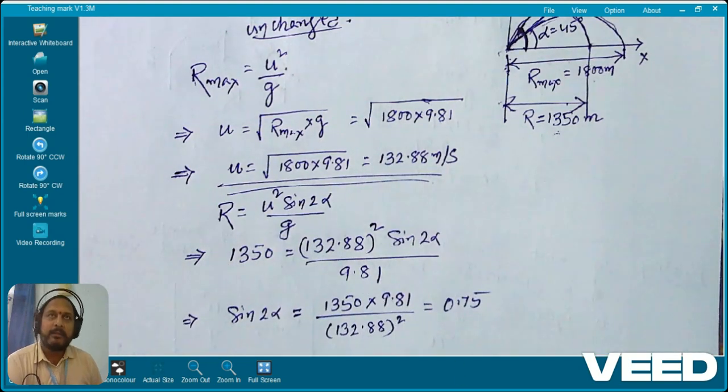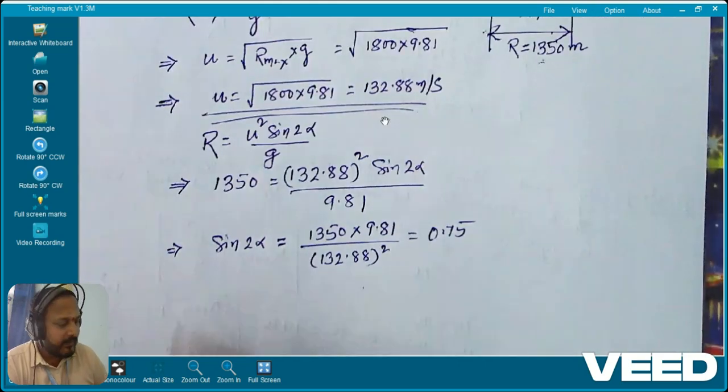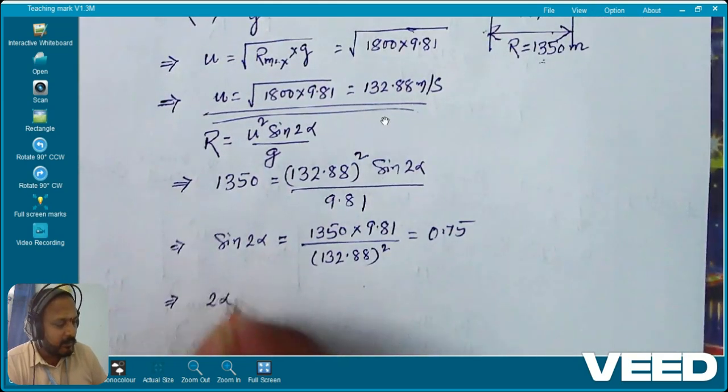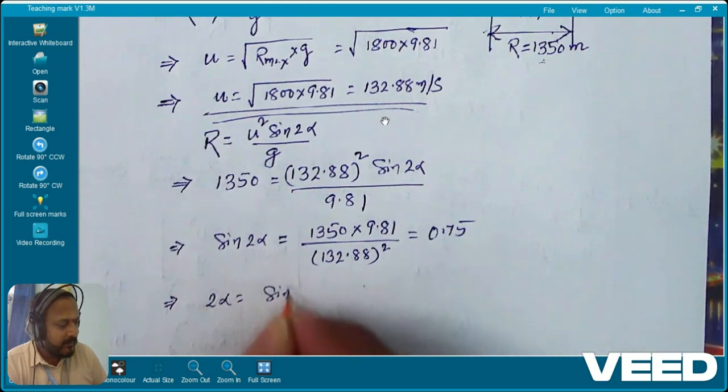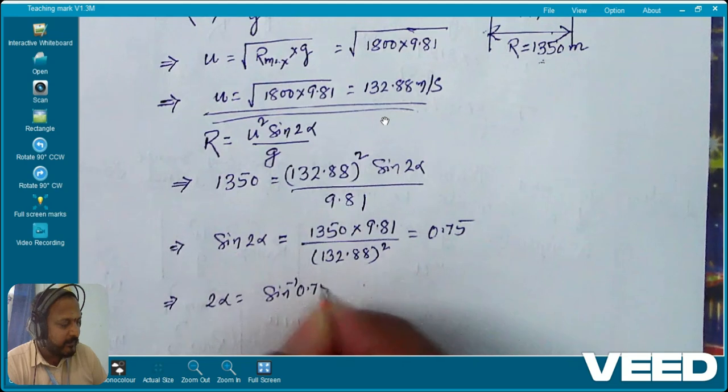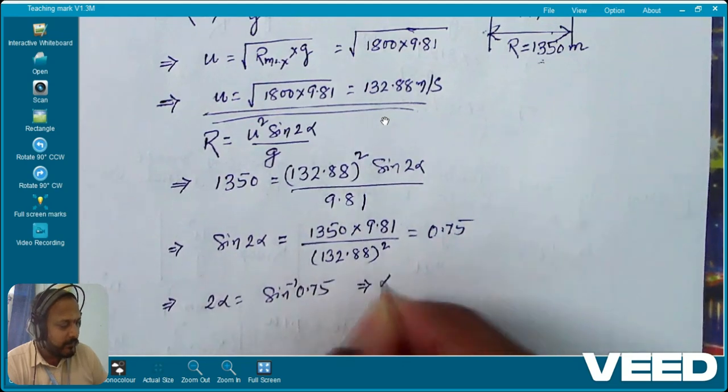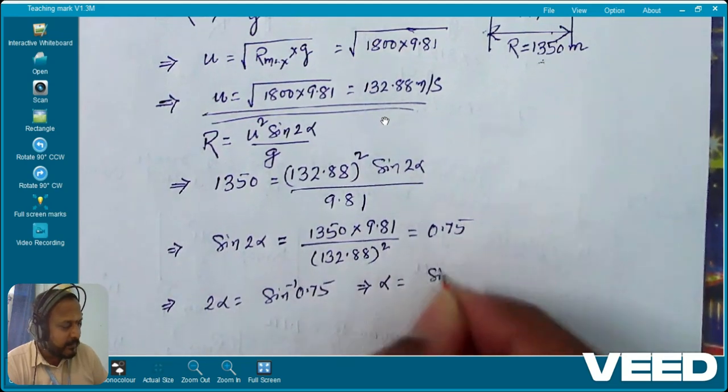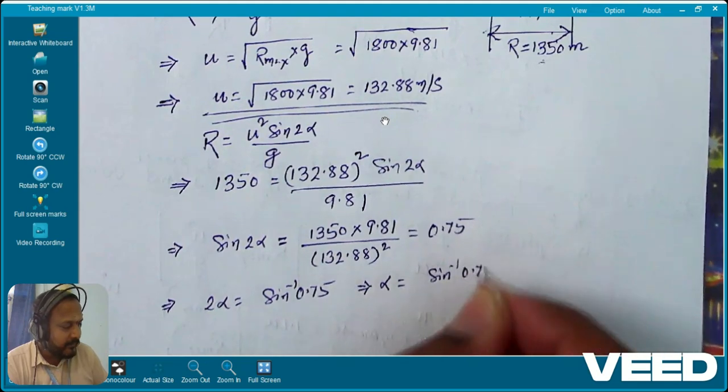So sine 2 alpha is 0.75, so 2 alpha is equal to sine inverse 0.75. Alpha is equal to sine inverse 0.75 divided by 2.